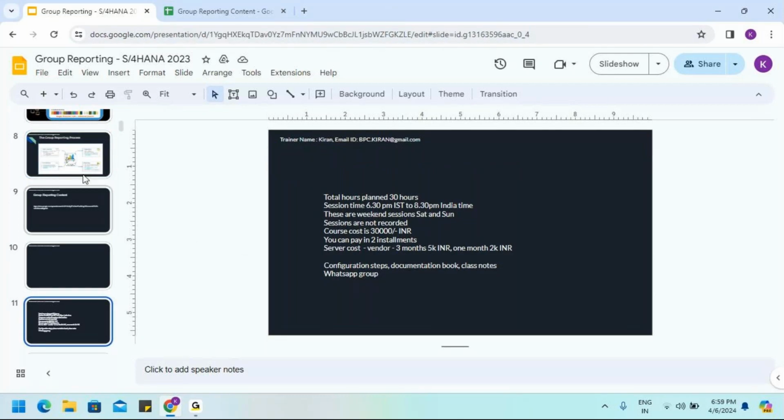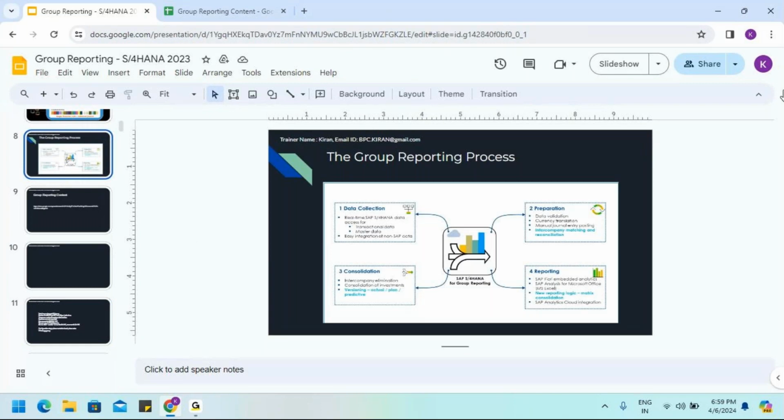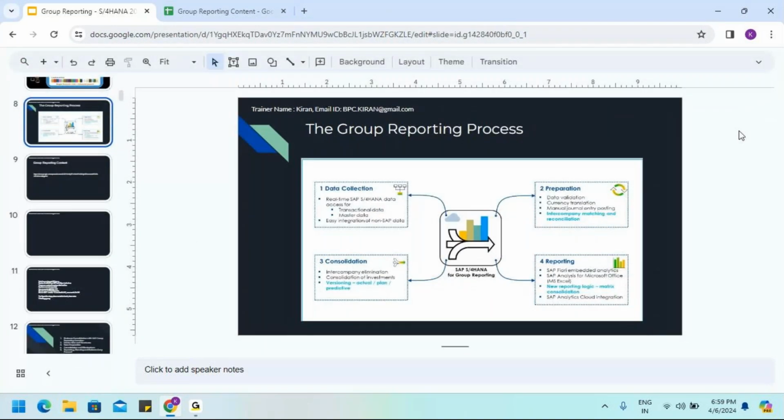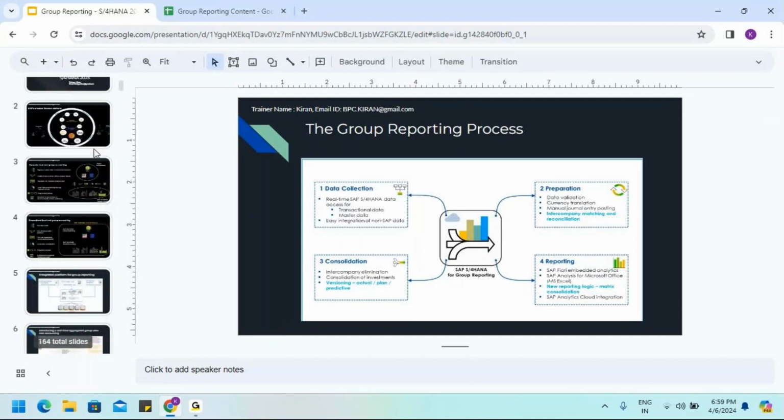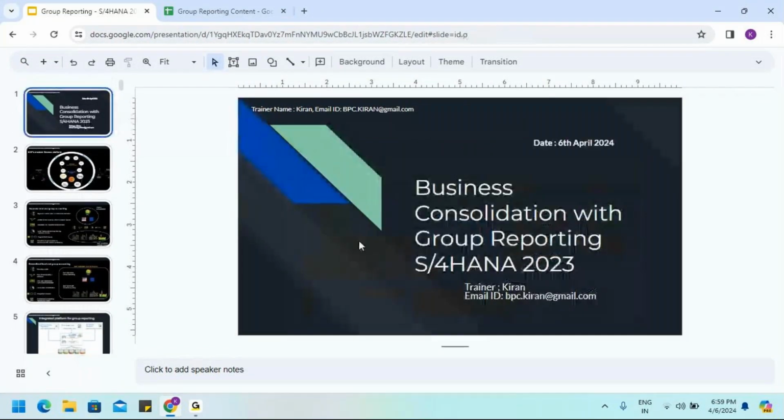Hi, Kiran. This is Mano. Is there anything about activity-based consolidation you would like to speak about? How are we going to cover that? Activity-based consolidation of investment is basically a separate course. Here I'm going to cover only the rule-based consolidation, which covers first consolidation, subsequent consolidation, step acquisition, capital increase, mergers, and partial divestiture.